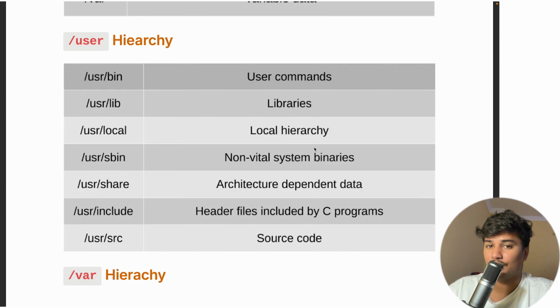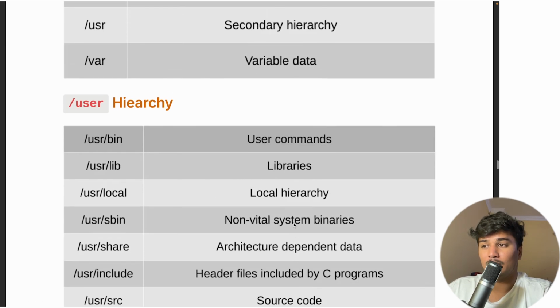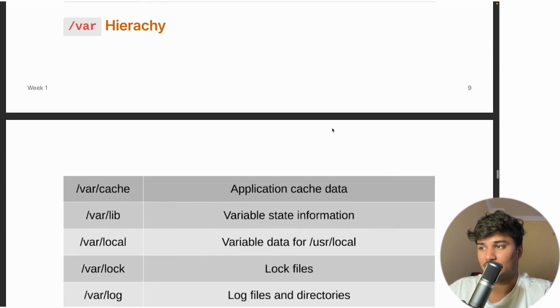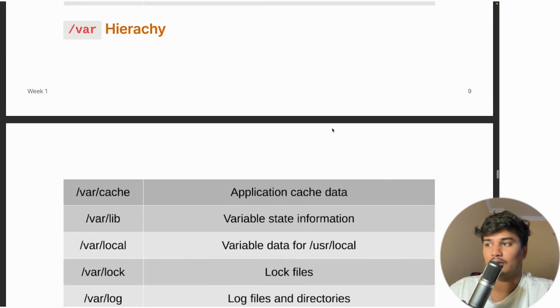There is local, which contains the local hierarchy. sbin contains non-vital system binaries, which are not that important for the system, related to user binaries. share holds architecture-independent data. include is basically header files included by C programs, and src is basically source code. So these are basically the hierarchy of usr. There is one more hierarchy: I said variable data, it is also a hierarchy, and let's see about var.